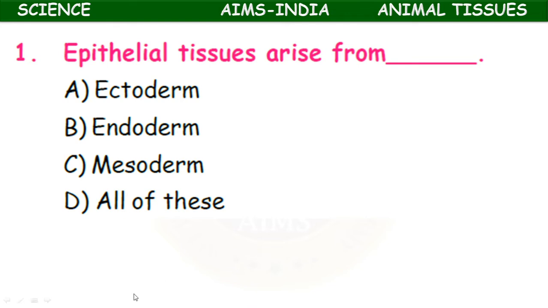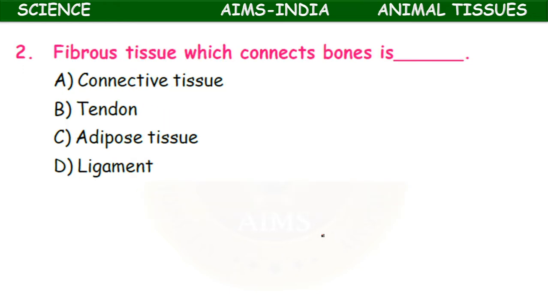The epithelial tissues arise from the embryonic ectoderm, endoderm, mesoderm. So epithelial tissues are the fundamental tissues in the animals. They arise from all the three: ectoderm, endoderm and mesoderm. So here, all of these.